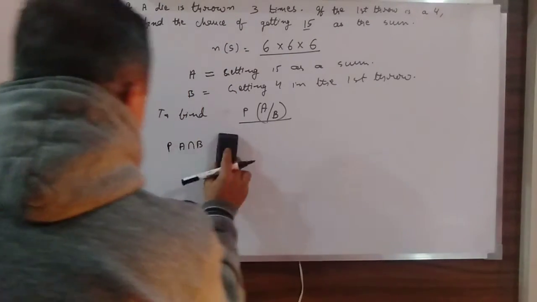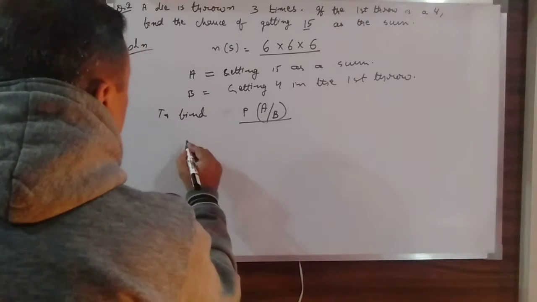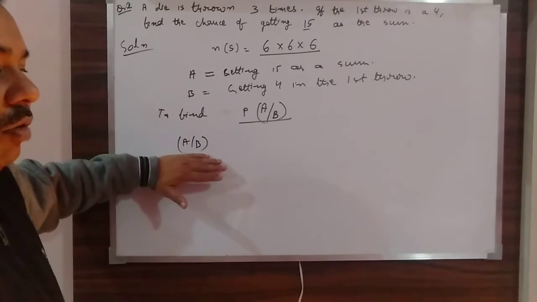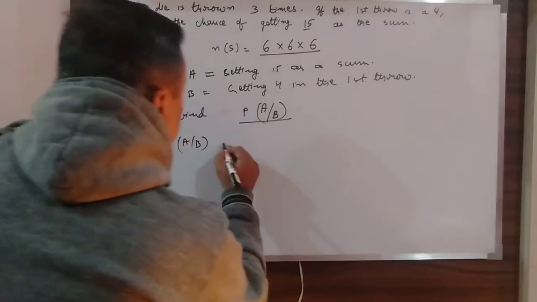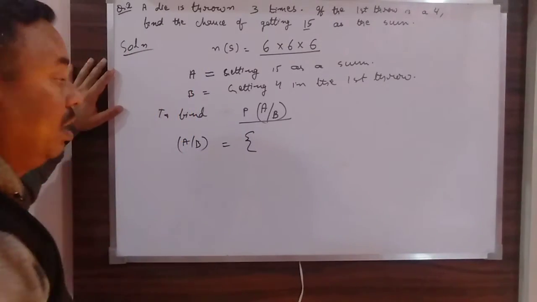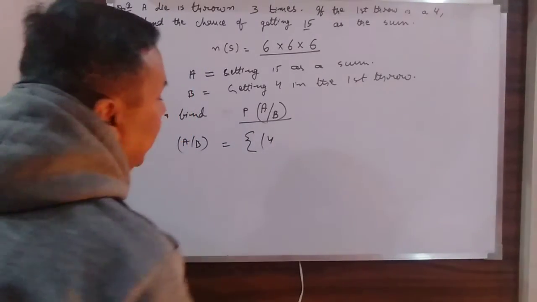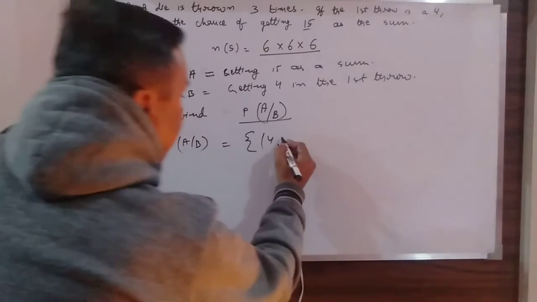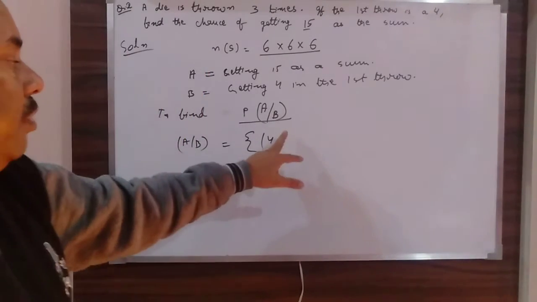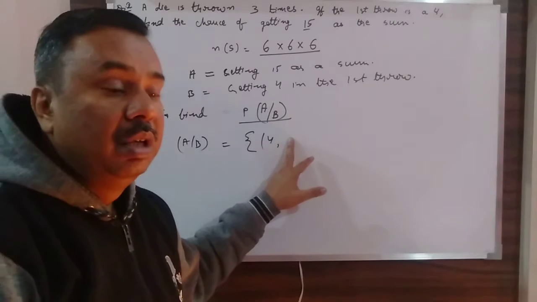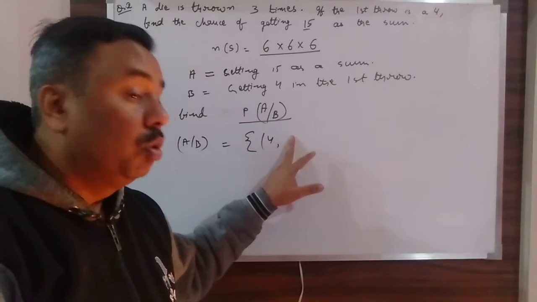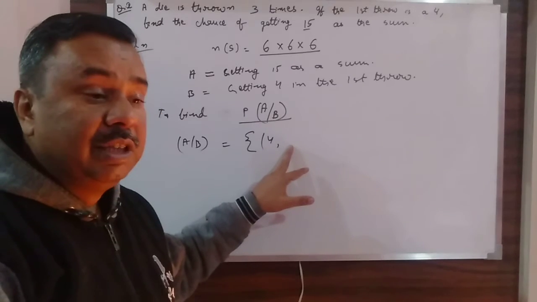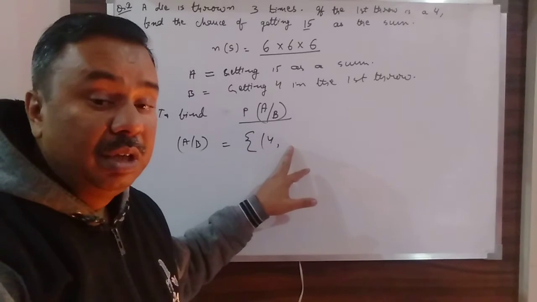Can you find out the sample space of A intersection B? If on the first throw you are getting 4, and if the second throw you are getting 1, is it possible to get 15? No way. Even if it is 4, then 4 plus 4 is 8, then the third throw requires 7, which is not feasible.